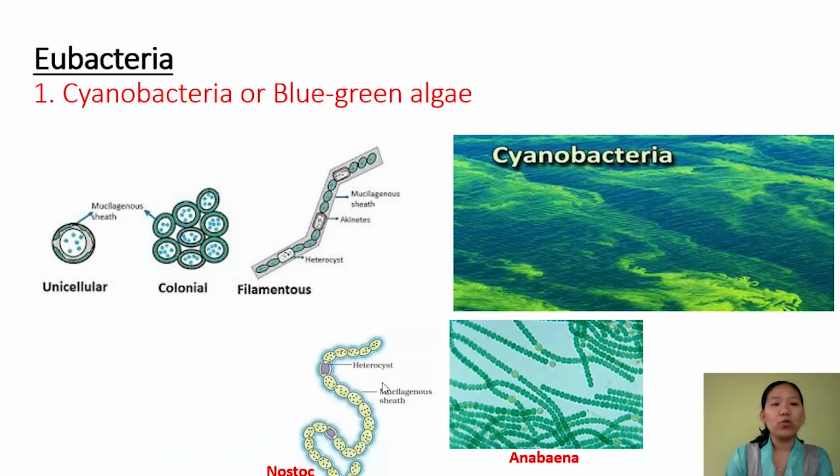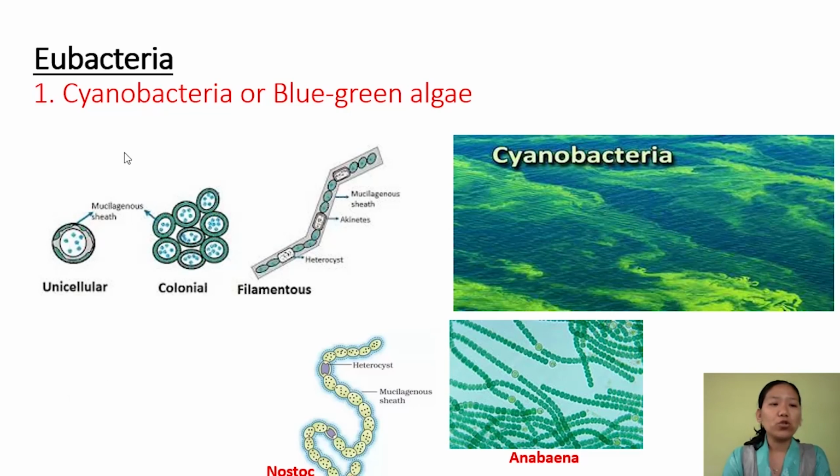Next is eubacteria. Eubacteria again are unicellular prokaryotic organism having a rigid cell wall, and they have a genome, and they also have an extrachromosomal DNA called plasmid. These eubacteria can be autotrophs, that is, it can be photoautotrophs or photosynthetic autotrophs or chemosynthetic autotroph. So let us first look at photosynthetic autotrophs.